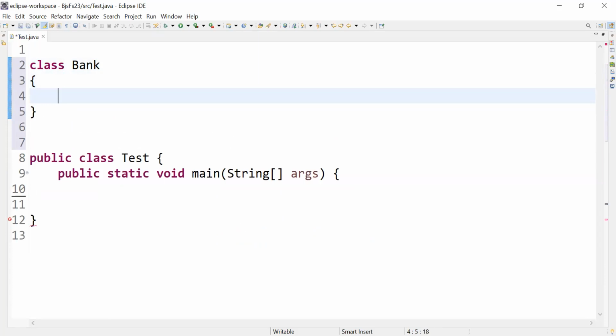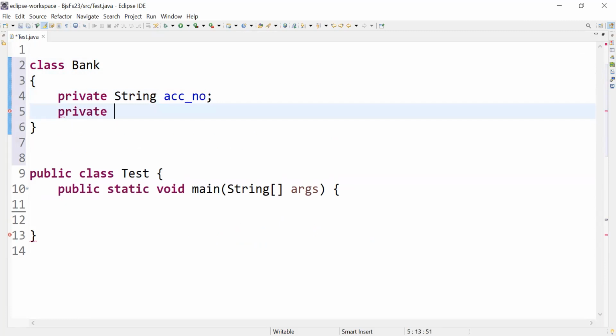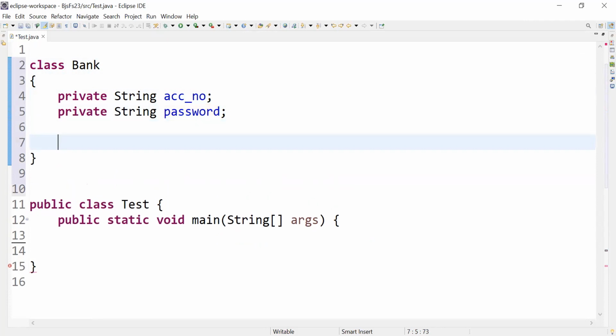Okay. I'll tell it as something called private String account number. Next, I'll tell private String password. And then I'll create a set of getters.